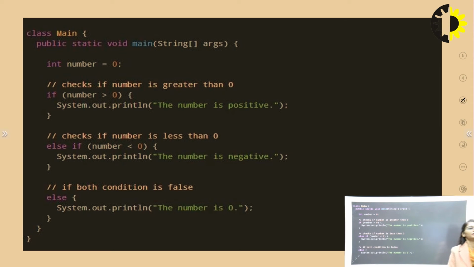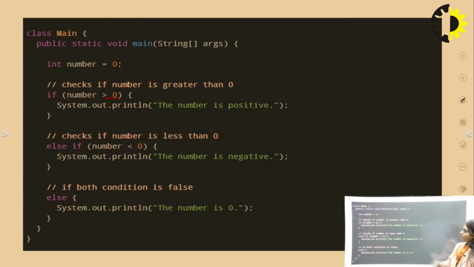Moving toward the third case, they have taken the number 0 and check if the number is greater than 0. Suppose they have taken these three conditions: number is greater than 0, number is positive, else if. This is how the if statement works in an if else if ladder form. Execution depends upon the condition. We put in a condition and a true or false value is generated, a Boolean expression.